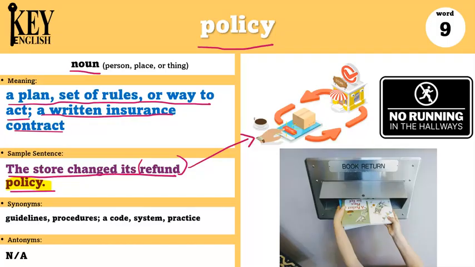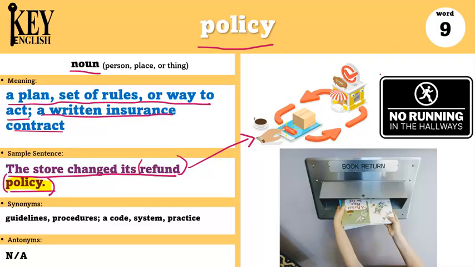For example, if you buy clothes and then you wear the clothes and get them dirty, then you can't return them to the store anymore. That is against the policy. But if you buy clothes and you never wore them, you just don't like them, then you can still return it to the store if it's inside of the policy. Usually stores will give you 30 or maybe just 15 days to return something.